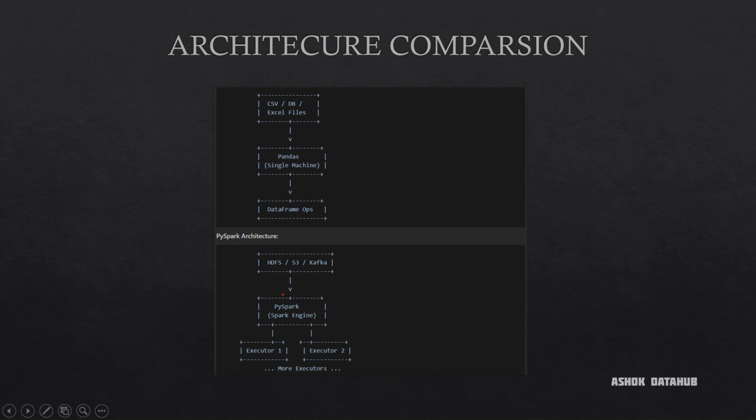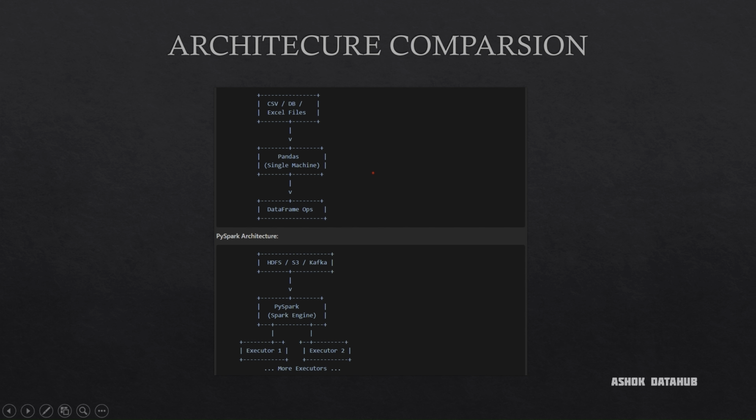There are two executors in this configuration, so the data is divided into 5 GB and 5 GB and processed. We can configure this separately; we can have three, four, or multiple executors. Based on our data volume, we configure the partitions, executors, and everything.